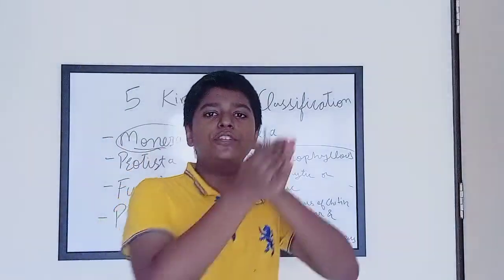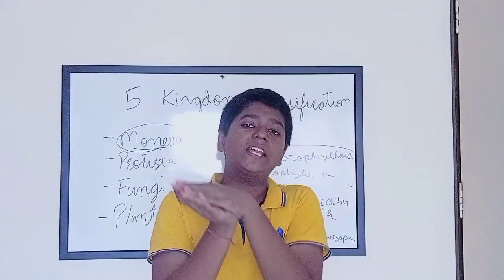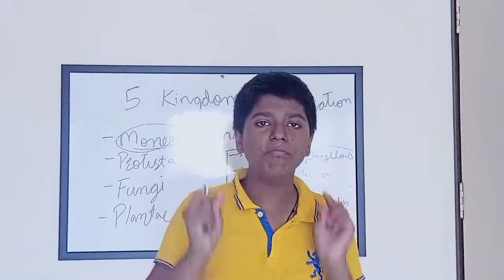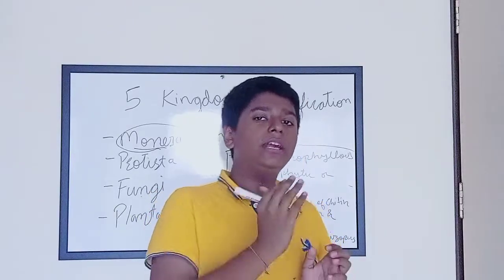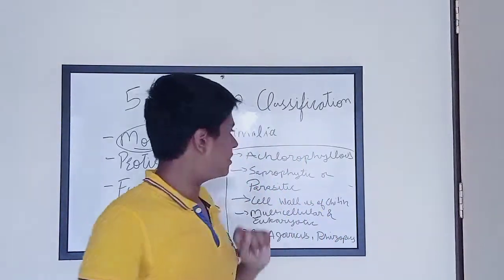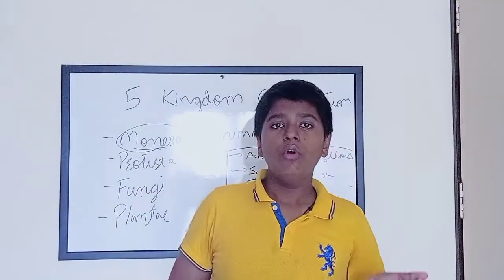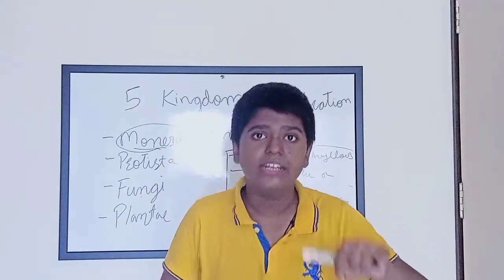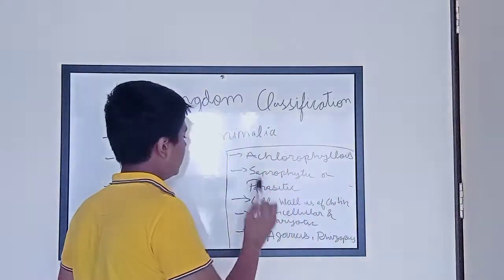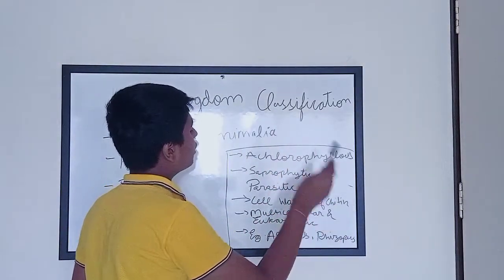Now, what is the meaning of saprophytic and what is the meaning of parasitic? Saprophytic means the organism feeds on the dead, and parasitic means the organism lives inside a host and feeds on it. Thirdly, the cell wall is made up of chitin.